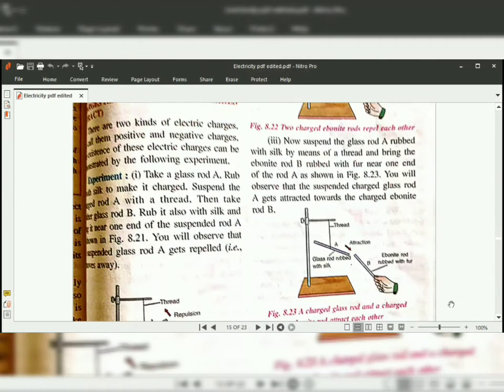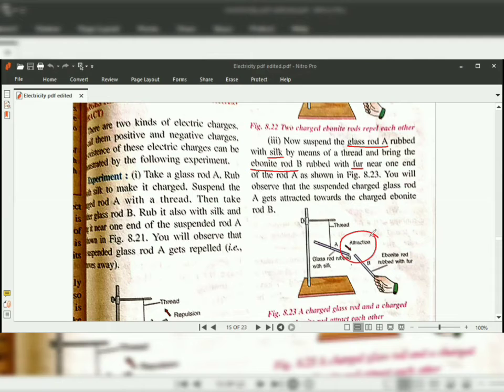Now in the next activity we take a glass rod and an ebonite rod. We have charged the glass rod as well as the ebonite rod, so we take these two different rods and bring them together. Like here, we take glass rod A rubbed with silk and ebonite rod B rubbed with fur, and we bring these two rods nearer to each other. What will you observe?